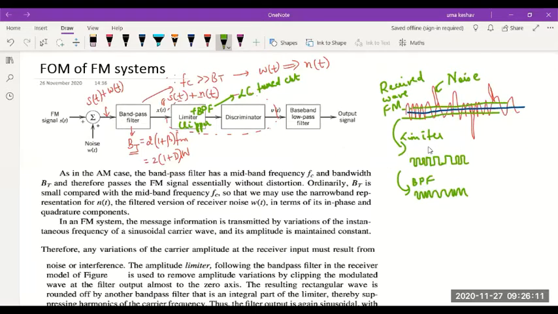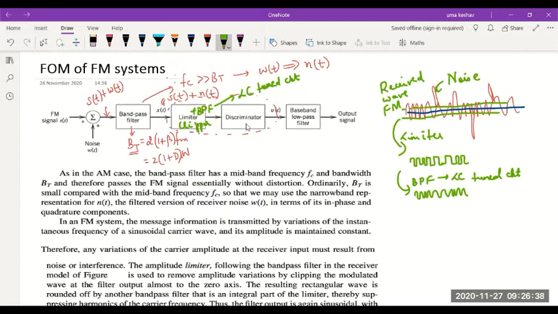So we limit the signal first to some amplitude very close to zero, and since it will become a square like waveform, we are going to round off that square waveform by using an LC tuned circuit, which is an inherent part of the limiter. The band pass filter is an inherent or the latter part of a limiter. It will do this job.